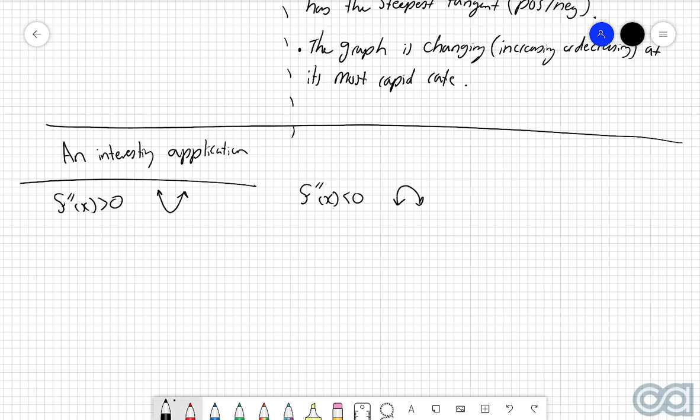Now, the really interesting thing about both of these is that in this first case, when f''(x) is greater than 0, we can see that this particular curvature here only allows us to have a stationary point, which is a local minimum.